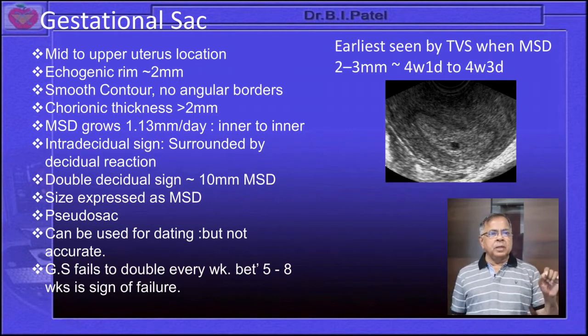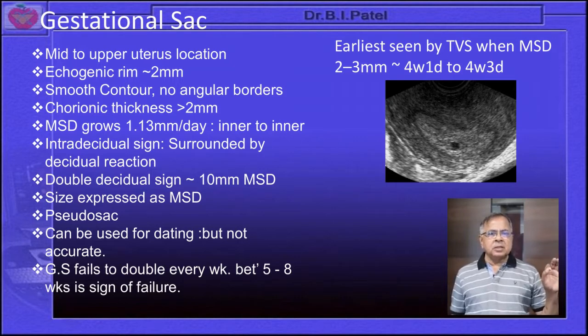With transvaginal sonography, you will be able to appreciate this hypoechoic structure in the middle of the cavity of the uterus. It has an echogenic rim of around 2 mm, smooth contour, no angular border. Then chorionic thickness will be more than 2 mm. We have to assess the mean sac diameter, which usually grows at a rate of 1.13 mm per day. Inner to inner we have to assess; we do not measure the boundary.